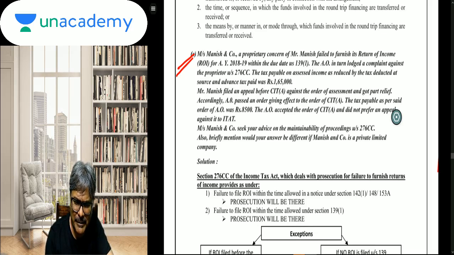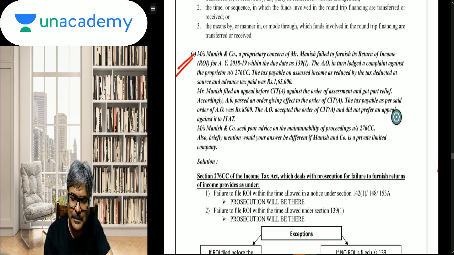Messrs. Manish and Company, a proprietary concern of Mr. Manish, failed to furnish its ROI for AY 18-19 within the due date under 139(1). The AO in turn lodged a complaint against the proprietor under section 276C.